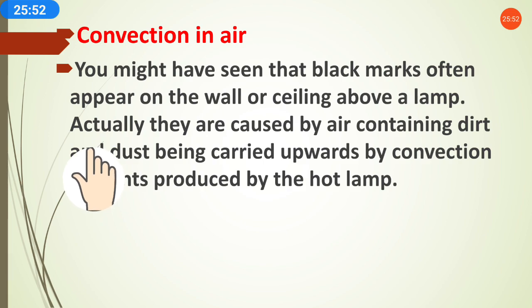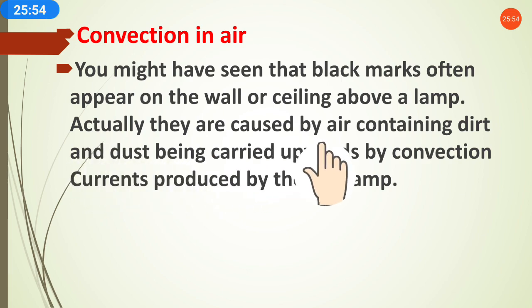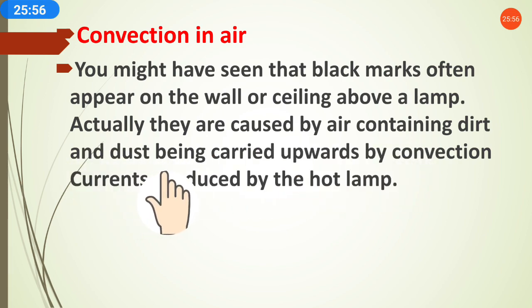And why does it happen? Because actually they are caused by air containing dirt and dust being carried upwards by convection. Meaning, through the convection process, the hotter air molecules move upwards, and in the air what is more present? Dirt is also present.